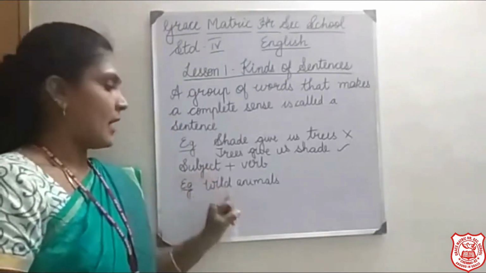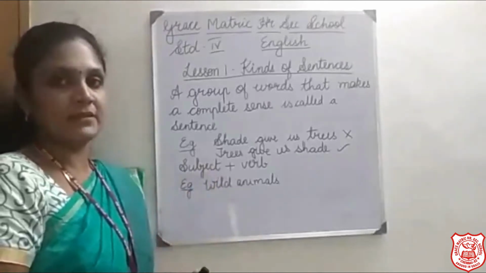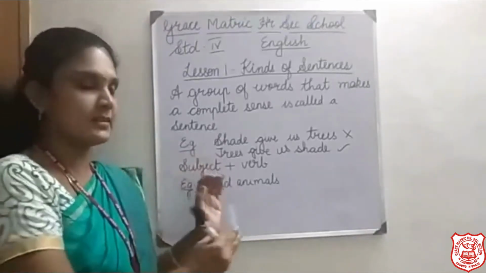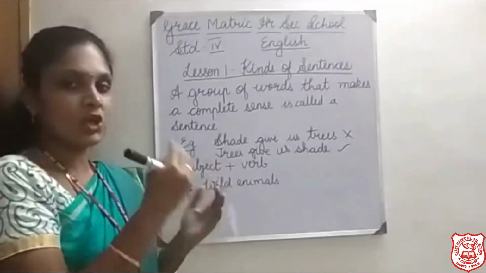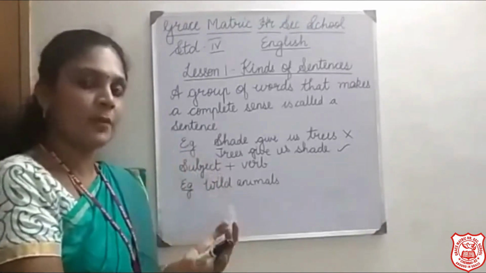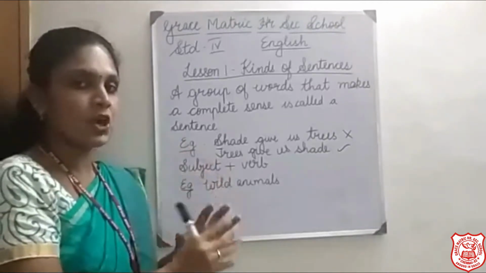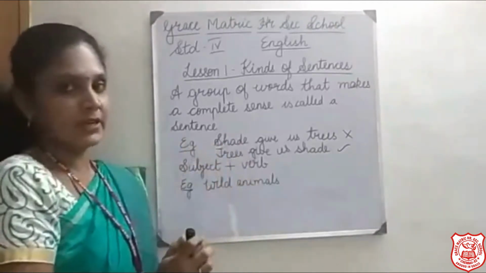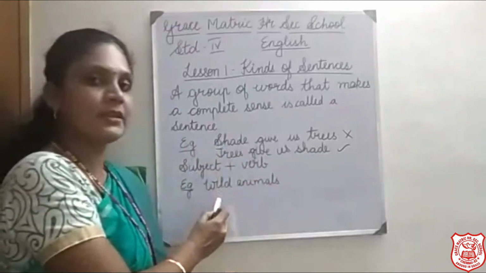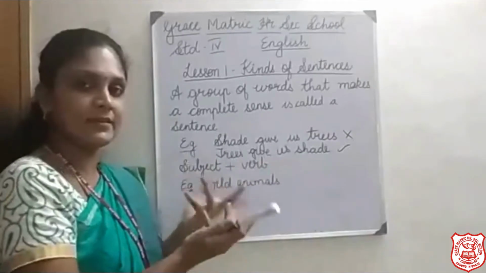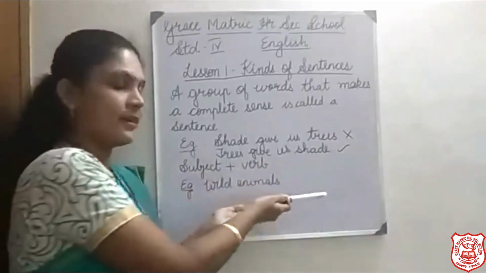Now here I have written "wild animals." Wild animals is the subject. The first part of a sentence is called a subject. It talks about a person, or about a thing, or about an animal. About whatever it is talking, that is the subject. Okay. So here the subject is wild animals. I have just left it. I have not completed the sentence. There is no meaning in it. It can be anything. Correct.